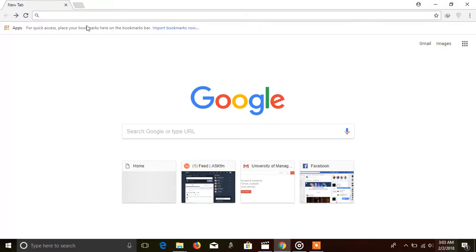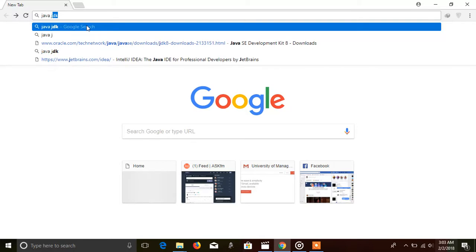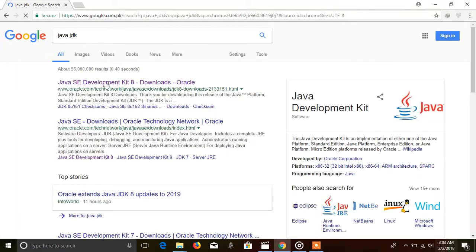Whenever you want to work with Java, you need JDK. It contains different libraries we will need in future. So, to get started with JDK, open Google, search for Java JDK and click on the first link.